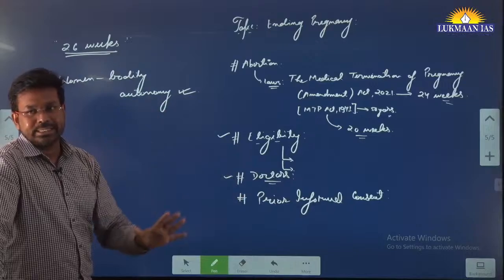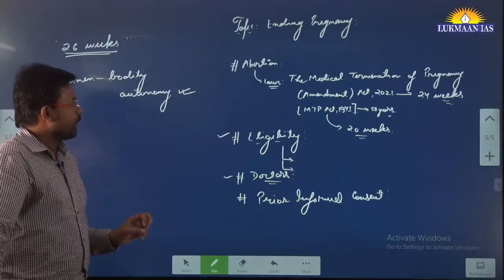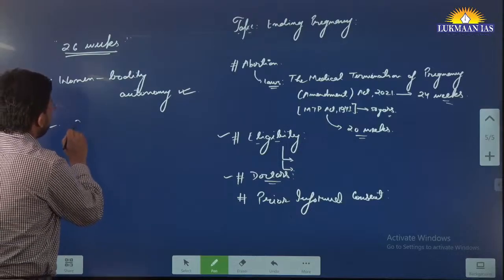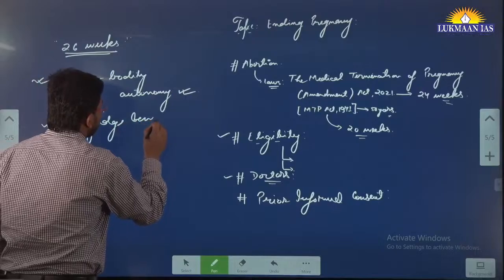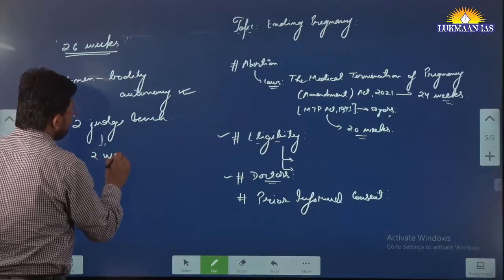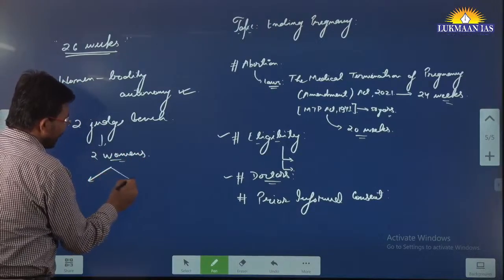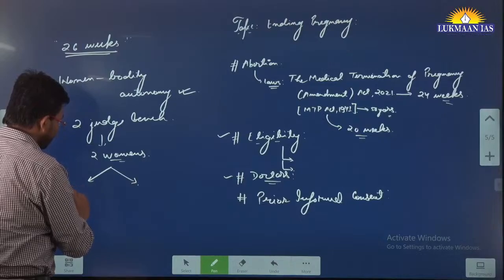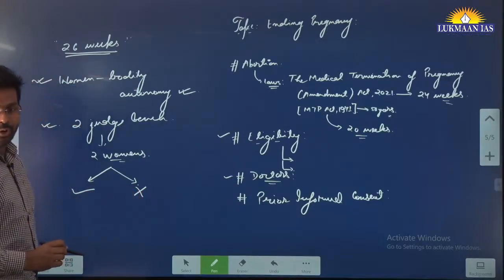The other person has a stand that women should be allowed abortion. It was being heard by a 2-judge bench of the Supreme Court of India. The 2-judge bench had both judges as women. They also had divided opinion. One of the judges upheld abortion, the other judge said we will not allow abortion.